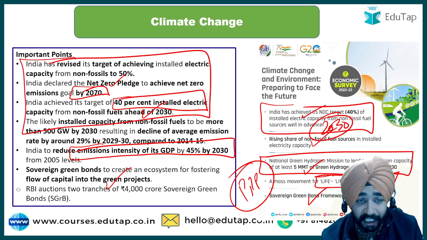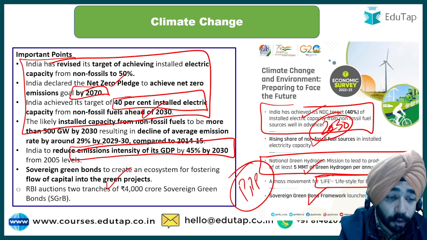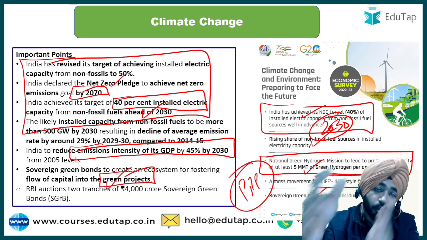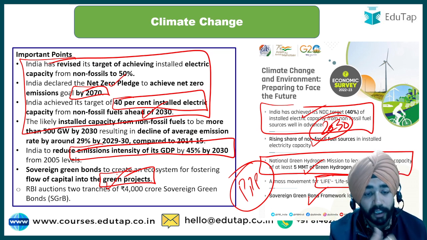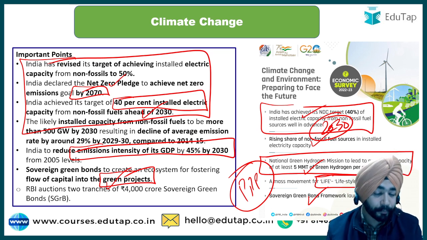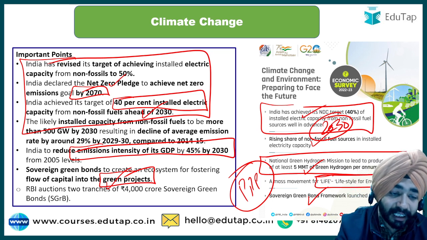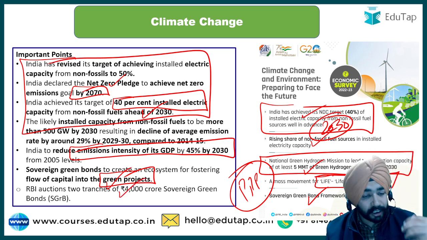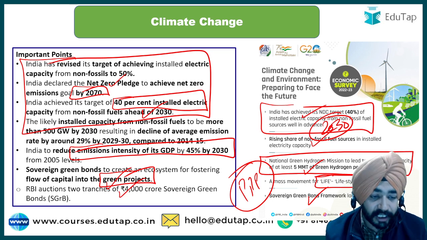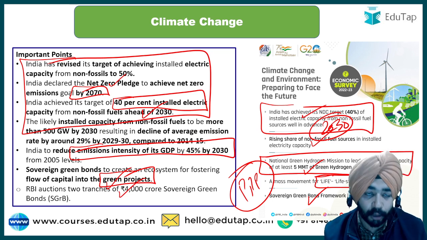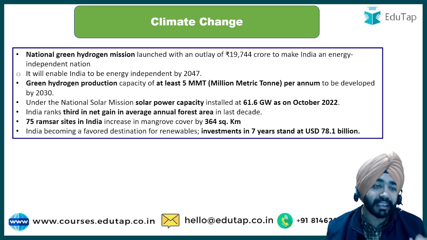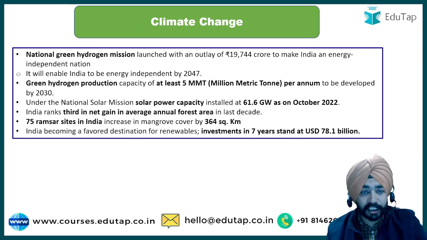But this is not greenfield, not brownfield. This is a green project. Environmentally focused projects are the focus of sovereign green bonds. This is the purpose: the flow of capital will go to green projects. Then recently RBI has also auctioned 2 tranches of sovereign green bonds, amounting to rupees 4,000 crore. Then the National Green Hydrogen Mission I have just discussed with you.